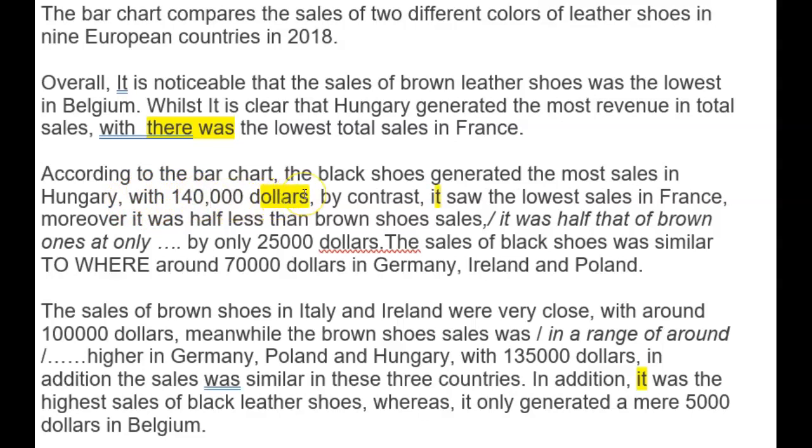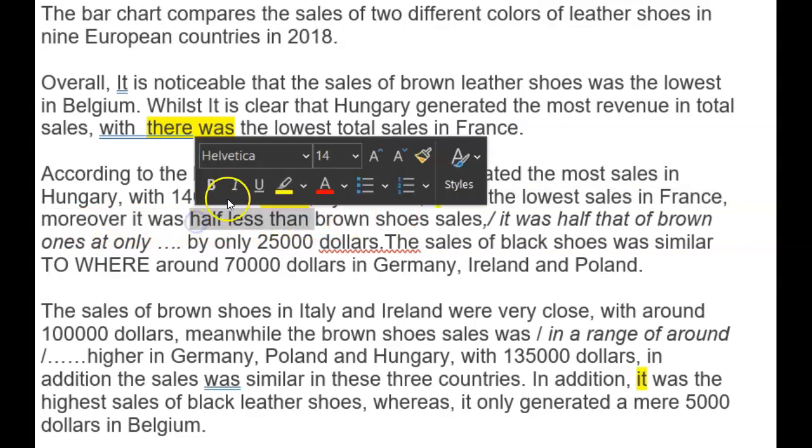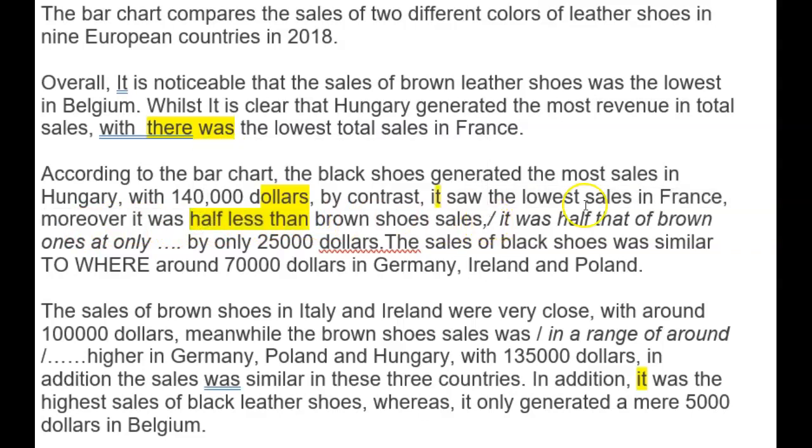Okay. By contrast, now the lowest sales now of black shoes. Okay, contrast. The lowest sales of black ones were in France. And I think you should put in here, you put in moreover, it was half less than brown. Half less than doesn't work. It's not correct. It's also very confusing.